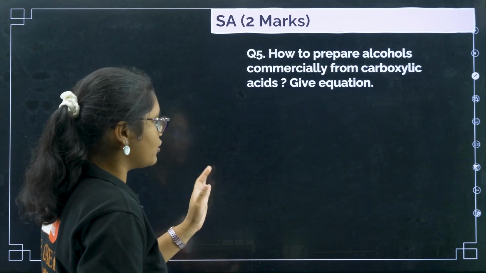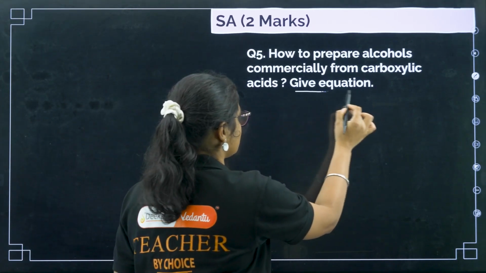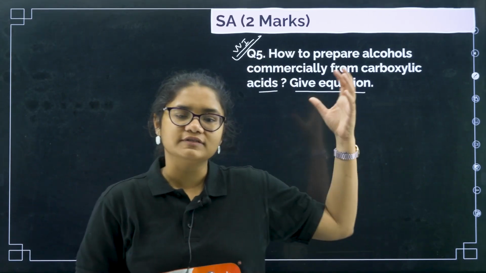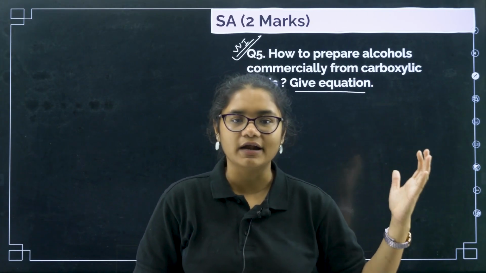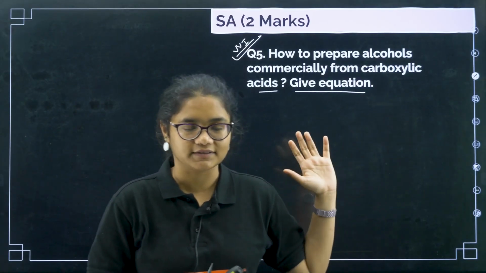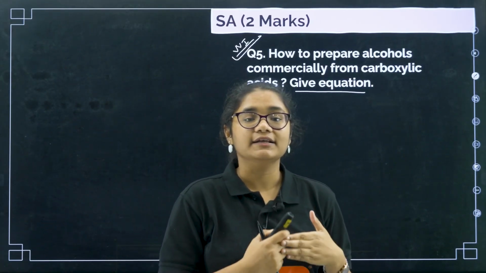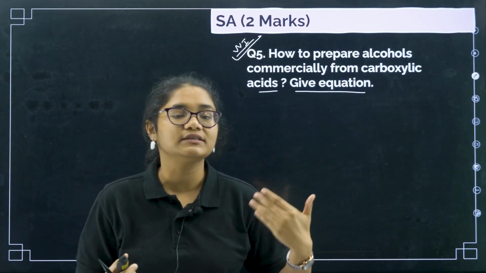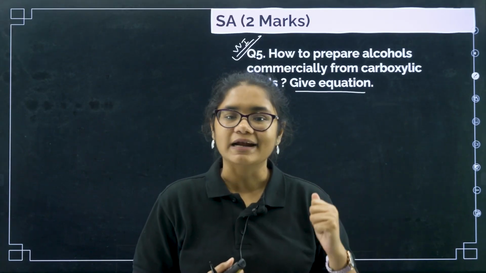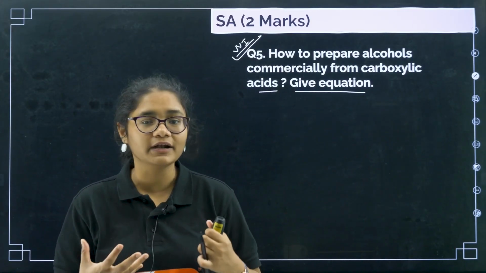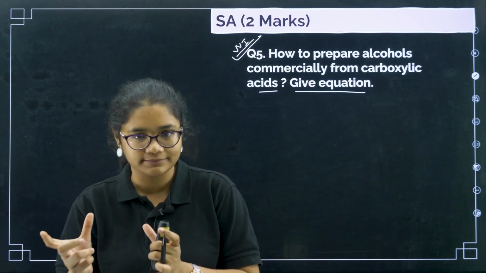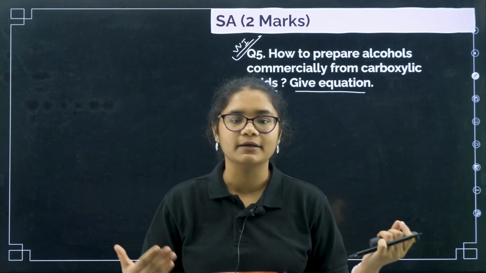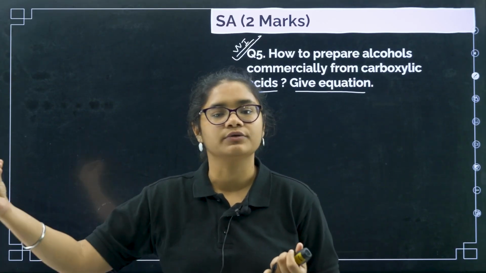Okay. Next, question number 5. How to prepare alcohols commercially from carboxylic acid? Give equation. This is very important question. Now see, we have just seen that carboxylic acid, if you treat with lithium aluminium hydride, you will get alcohols, right? But lithium aluminium hydride is a very costly reagent. So commercially it is not feasible to use lithium aluminium hydride every time. So that is why we convert these carboxylic acids to esters, and then these esters are reduced with hydrogen and palladium, or catalytic hydrogenation, to give you alcohols.